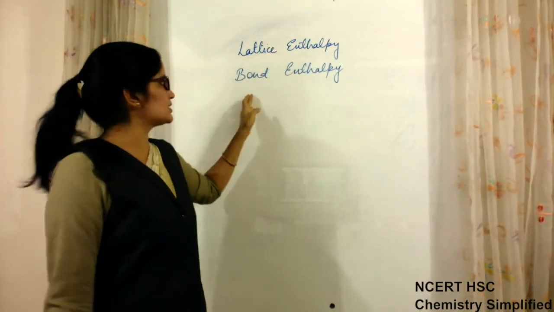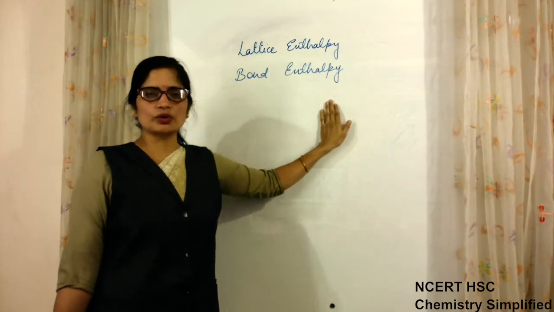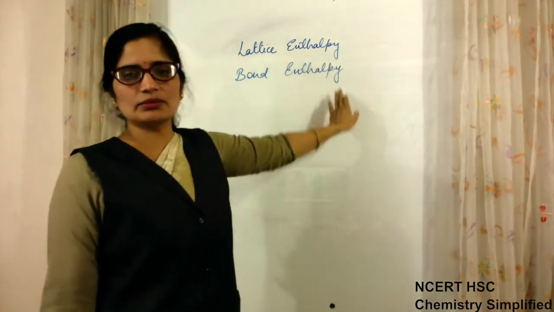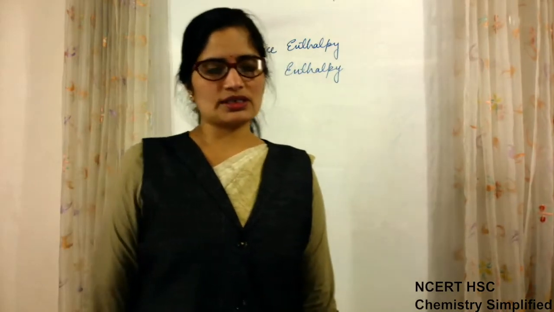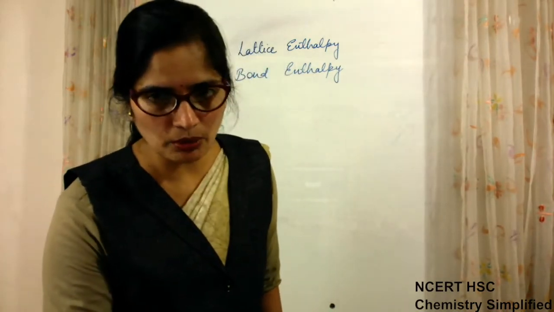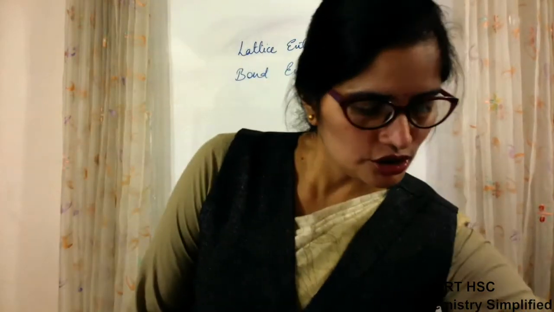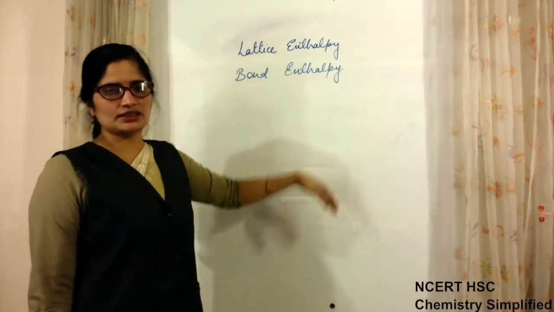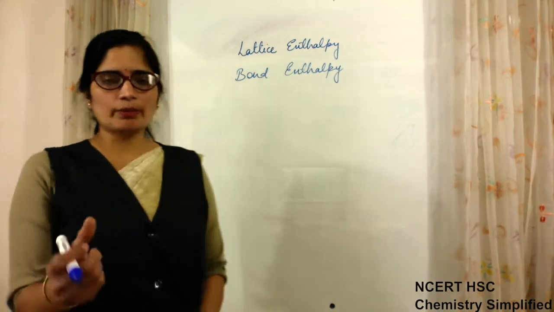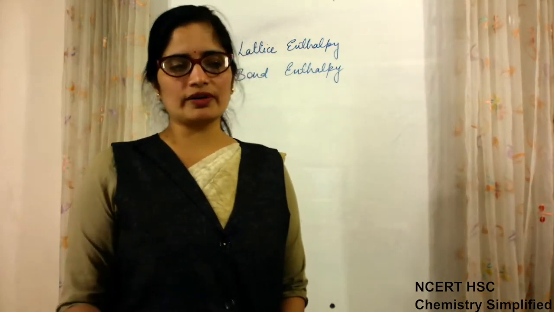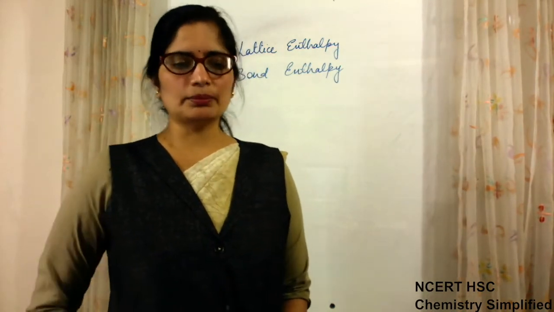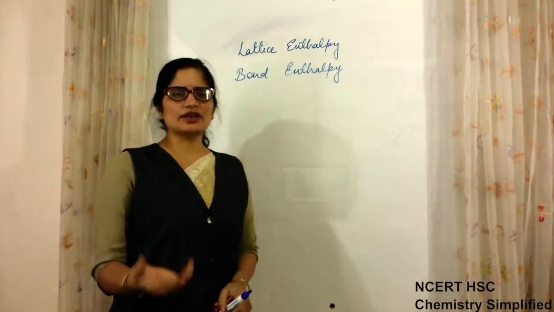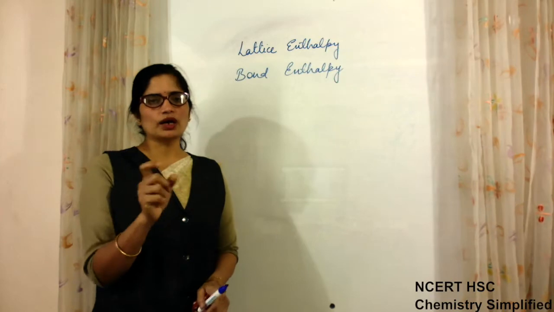Only difference is this, that bond enthalpy is a term used for covalent bonds and lattice enthalpy is a term used for ionic bonds, just like formula mass and molecular mass, okay. But the meaning of both is same, that amount of energy required to break the bond between 1 mole of a molecule of that particular compound, okay. And whether we say it 1 mole or not, we know that what formula we write on board.